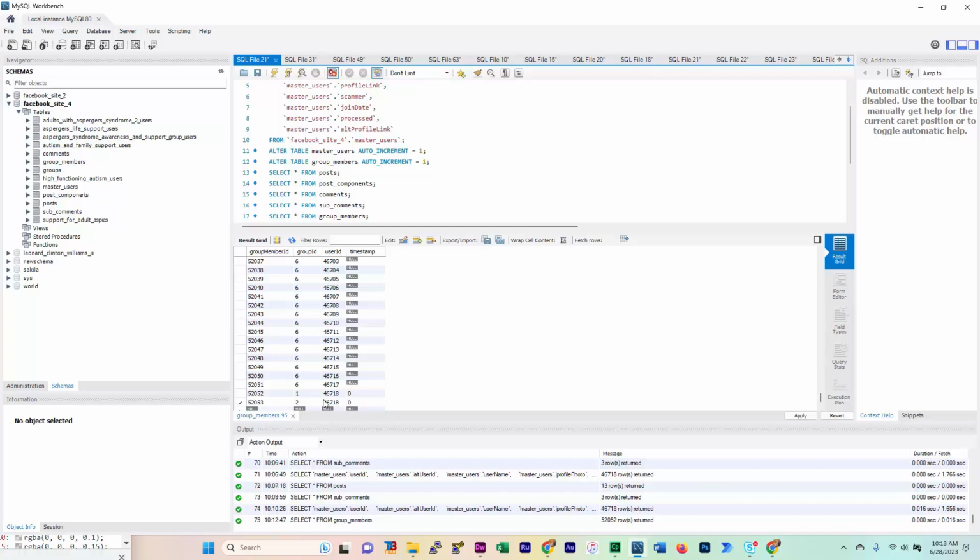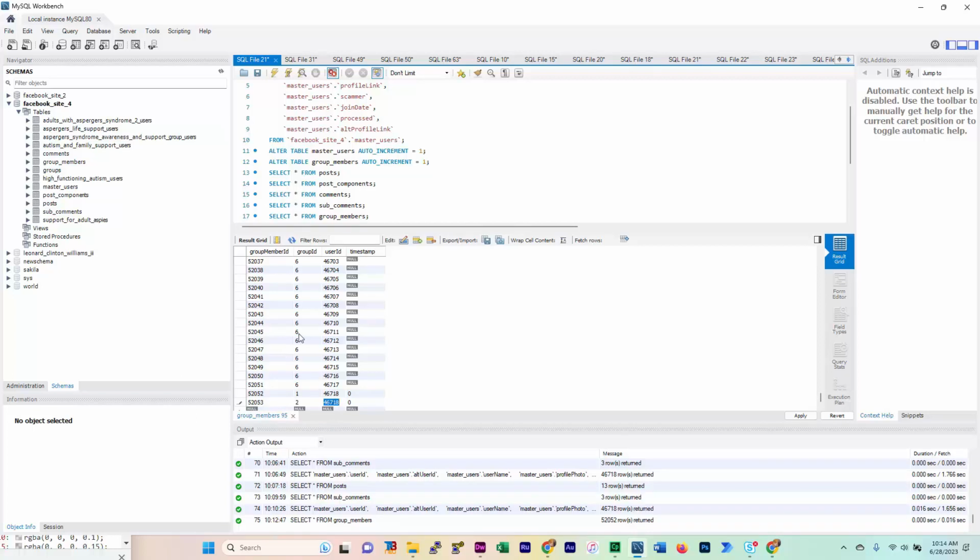Now say in the instance that we pull a post from group 2, and Ob Barton is already in the members table for group 1. He's entered in the master users table. Then the next thing it does is it's going to say, is there an entry for group 2 for Ob Barton, user 46718, in the group members table? If there already is, there's no entry made into the group members table either.